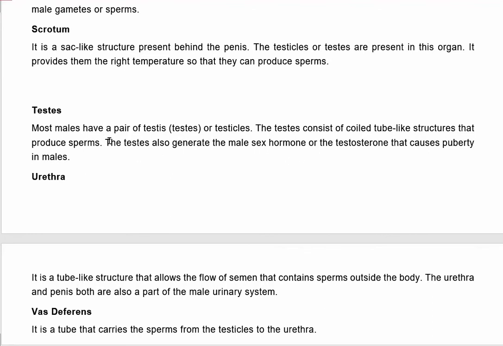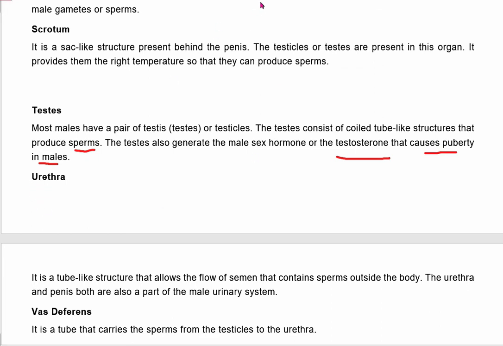Testes produce sperms, and along with sperms they also produce the male sex hormone, which is called testosterone. Students, please remember these two things, testosterone and sperms. These two things are produced from testes. This hormone, testosterone, causes puberty in males. The meaning of puberty I will explain to you later.